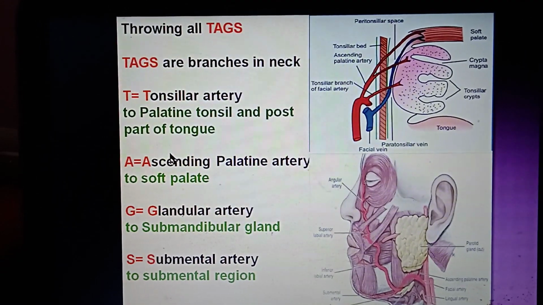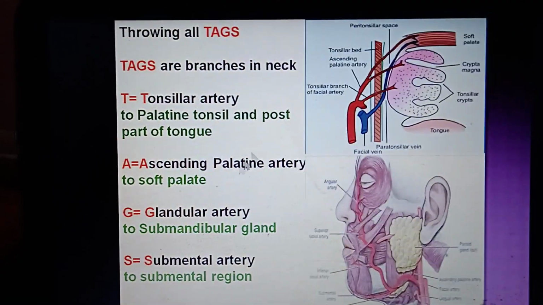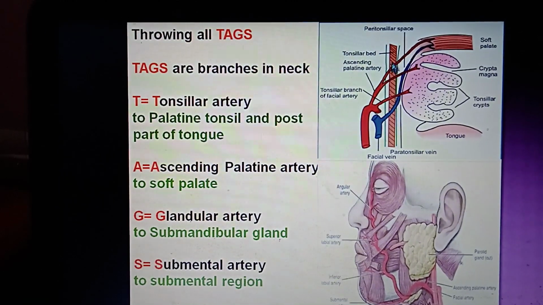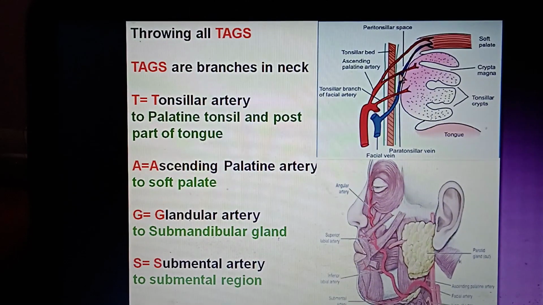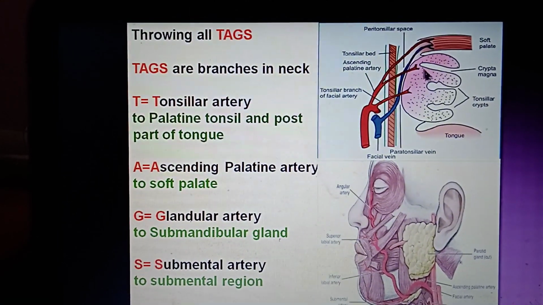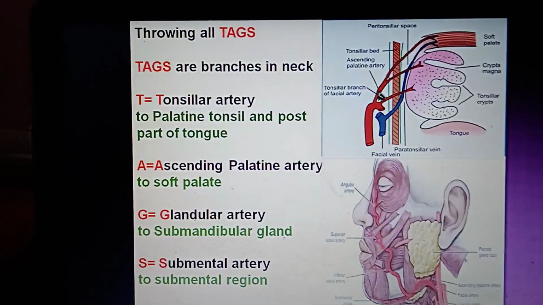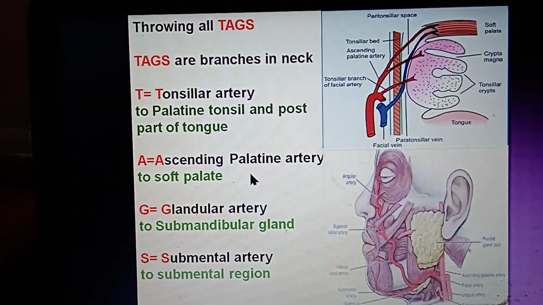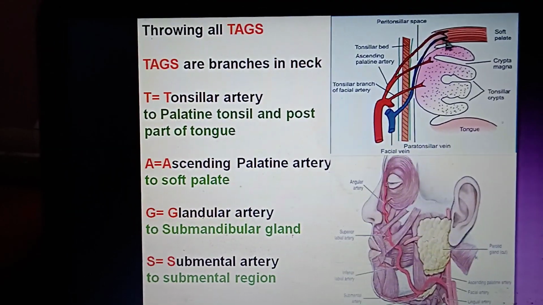Second one is the ascending palatine artery. It ascends and then bifurcates into two. One again supplies the palatine tonsil. Another one, as its name says, supplies the palate, that is the soft palate.